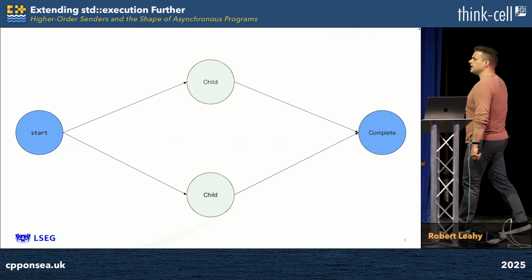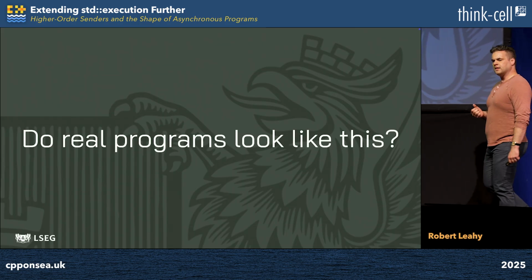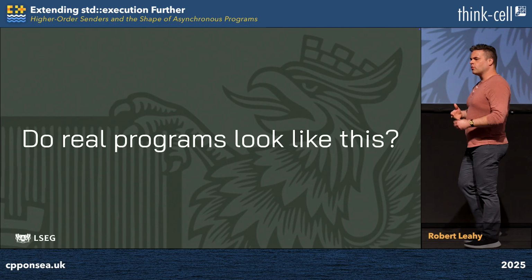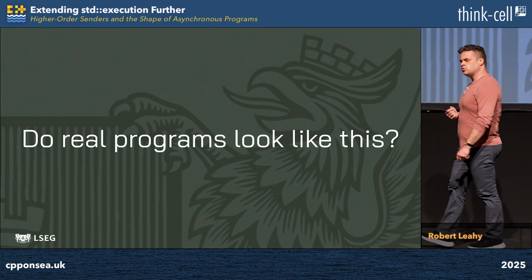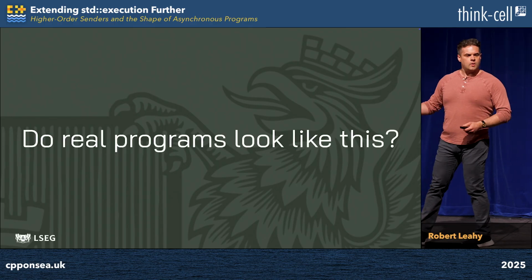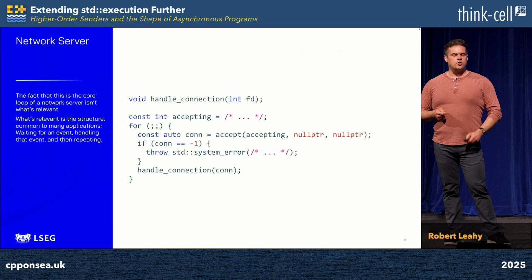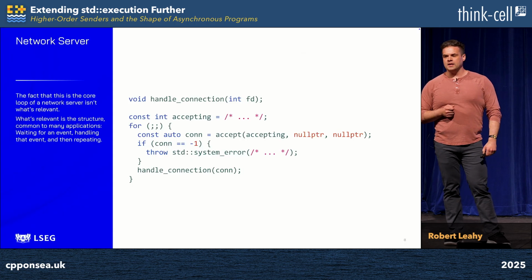With this tour complete now, we have to ask ourselves an important question. Do real programs actually look like this? As we think back at all of the graphs we've examined, something common between them stands out. They only feature arrows which extend from the left to the right, none which go from the right to the left. We don't have any dynamism, we don't have cycles, and these are things which are important to the kinds of programs we write in the real world.